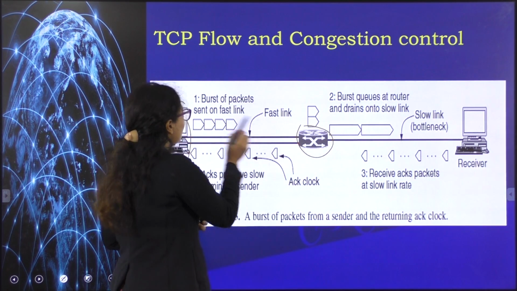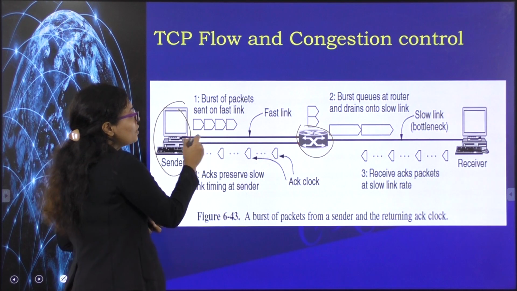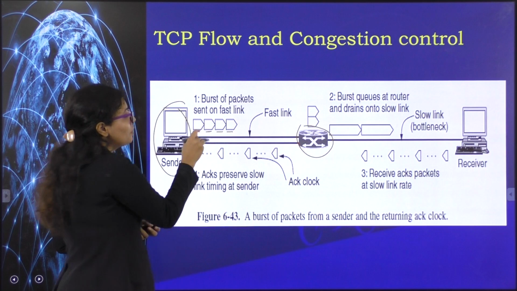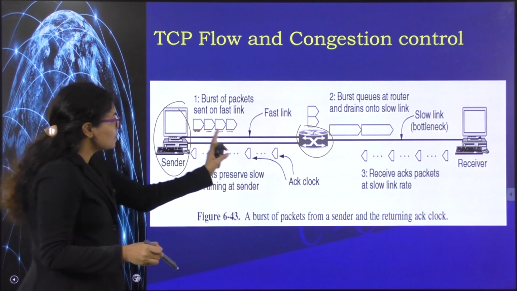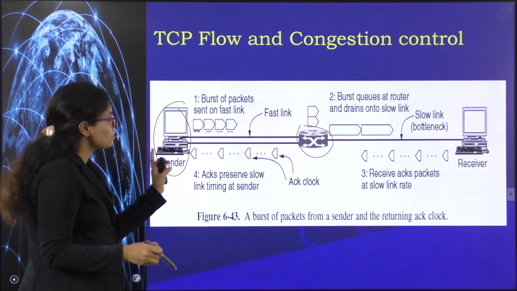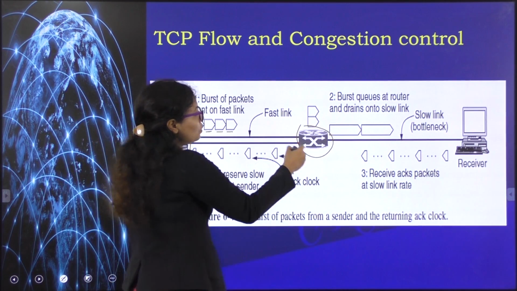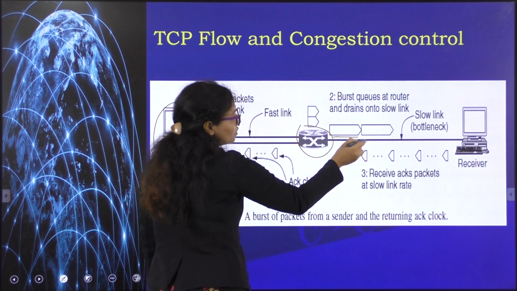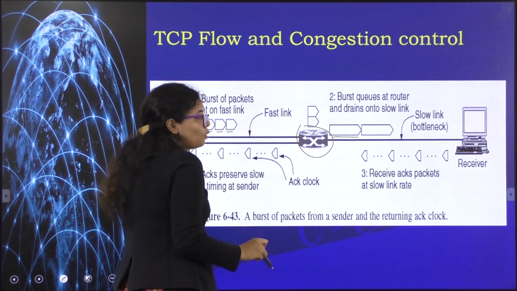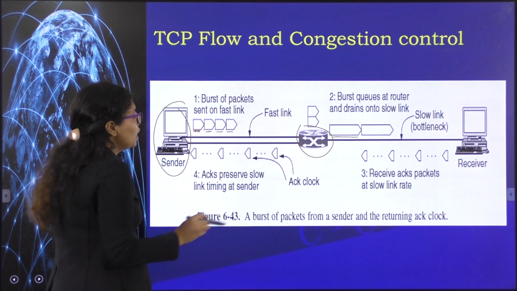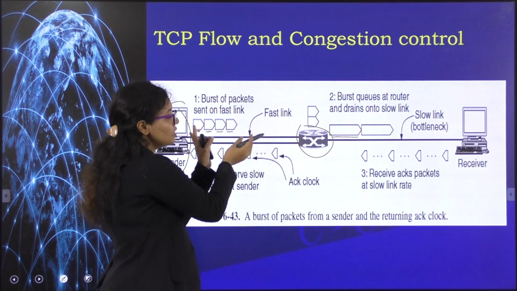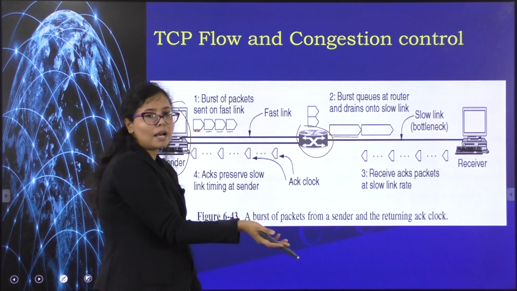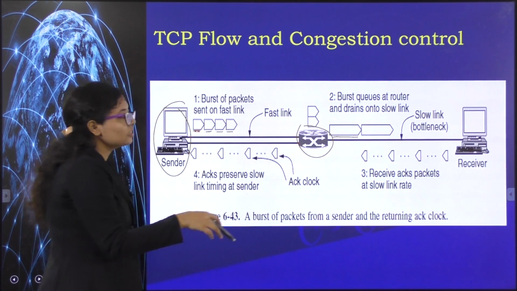So when the packets are being sent on this fast link, the time duration for the packets to be sent on this fast link is very less, so it is going fast to the router. But when it is going on the slow link, this time duration becomes larger for the packets to go to the receiver. In this case you can imagine, if the rate of flow is higher on this link and lower on this link, some congestion will definitely happen. So how to avoid this congestion?